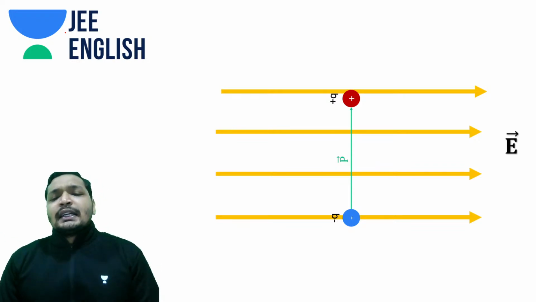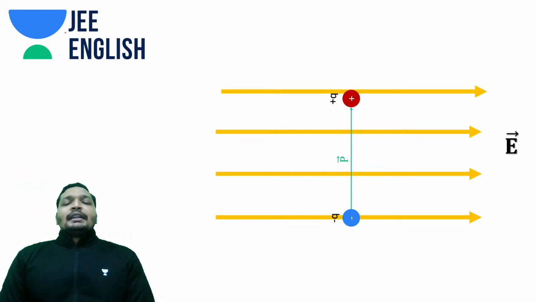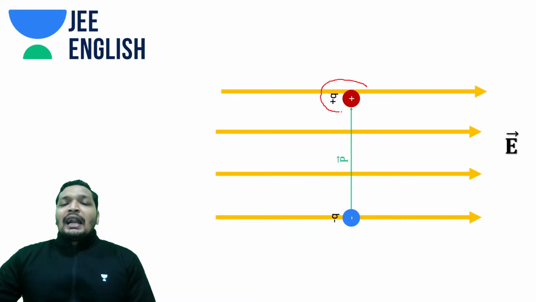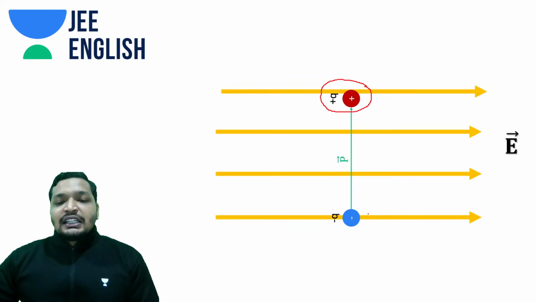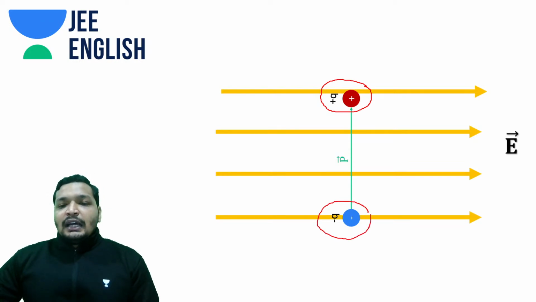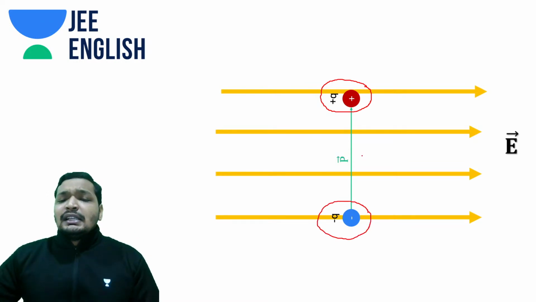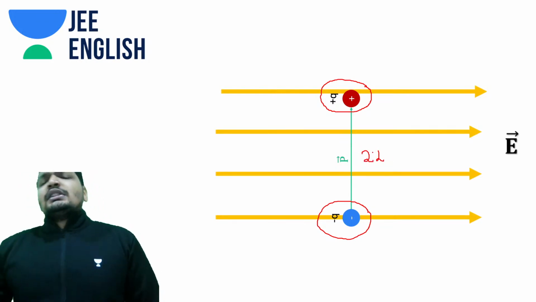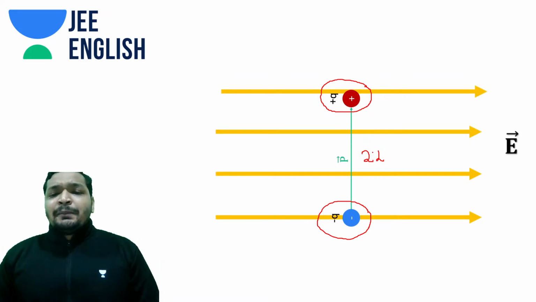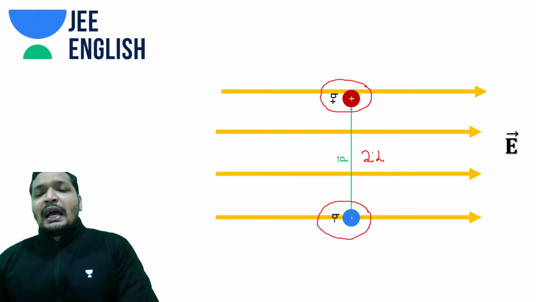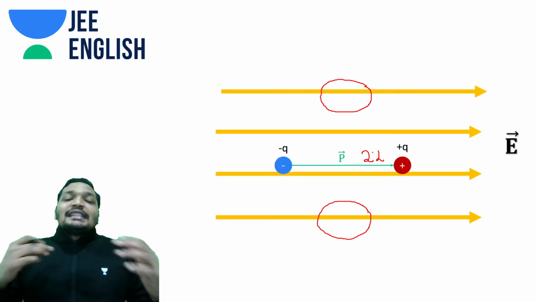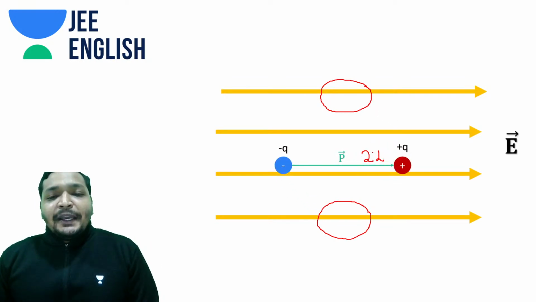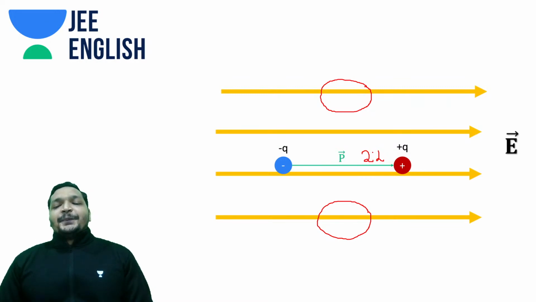So guys, let me get to a quick point around dipole. A dipole is a system where you have two unlike charges, and these unlike charges have the same magnitude. They're separated by a very small distance d. Sometimes we denote this with 2l, etc. Now the question arises: what if I place this dipole in an electric field? What happens? Yes, it would experience a rotational motion.